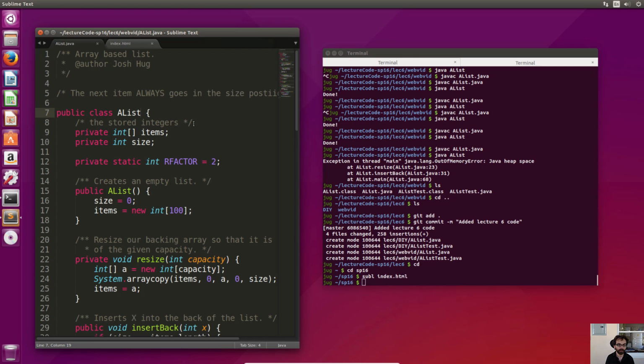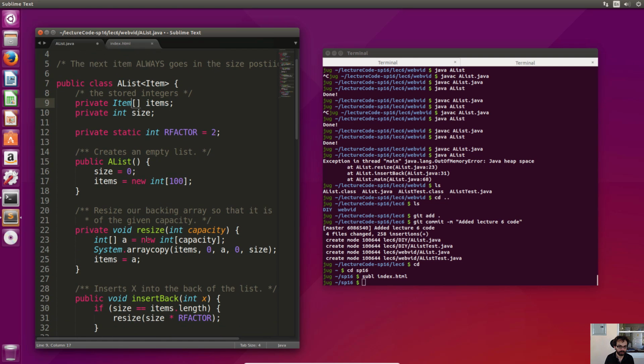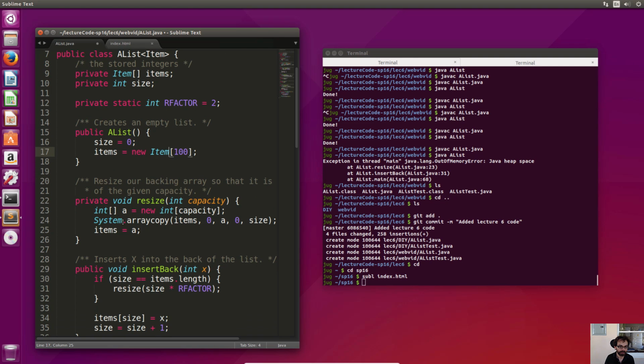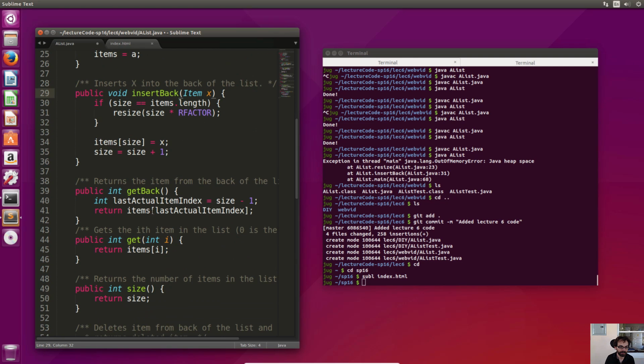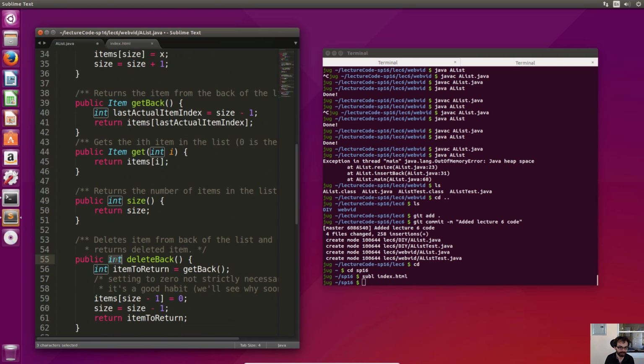Let's suppose we want to create an AList not of just integers. What we'll need to do is add an arbitrary string. Last time I did something funny, like bleep blorp. This time I'm going to use Item. Why Item? It seems a little less silly, and it's easier to read. Everywhere we had integer, meaning a thing we're storing, we'll put Item instead. New Item, resize Item, A equals new Item, insert back Item, get back Item.